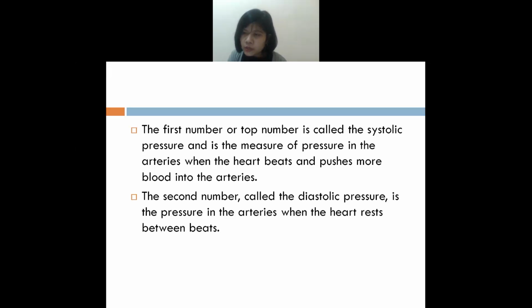In the diastolic pressure, the heart is at rest. And systolic blood pressure means what? When your heart contracts, when your heart is being active. In that phase, you get the systolic blood pressure. And diastolic means when your heart rests, when your heart relaxes in between the beats. Okay, did you understand systolic and diastolic? Everyone? Did you understand or not?